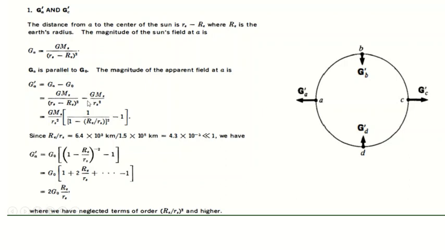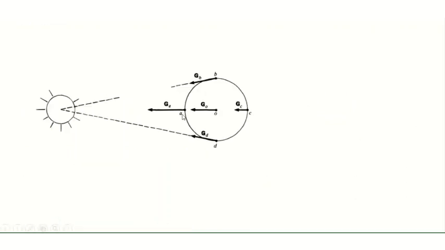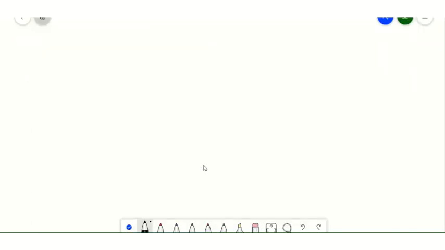Taking this term outside, since this ratio RE by RS, the radius of Earth to the distance from A to the center of the Sun, will be less than 1, we can use the binomial approximation: 1 minus x all raised to minus 2 can be approximated into 1 plus 2x.